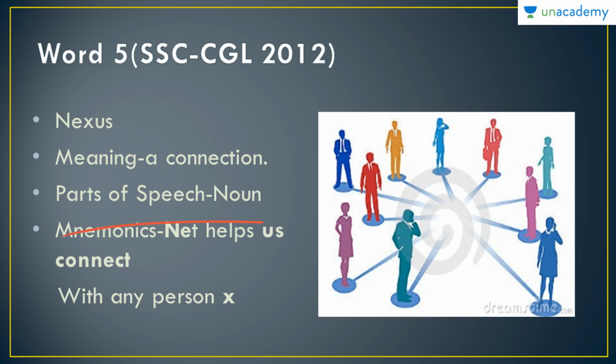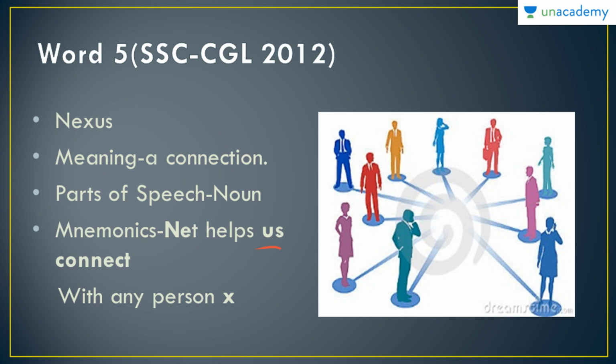Part of speech is noun. Mnemonic is: net helps us connect with any person X. The bold letters obviously make the word nexus, N-E-U-S-X. So X obviously lies here at the center, between N-E and U-S.